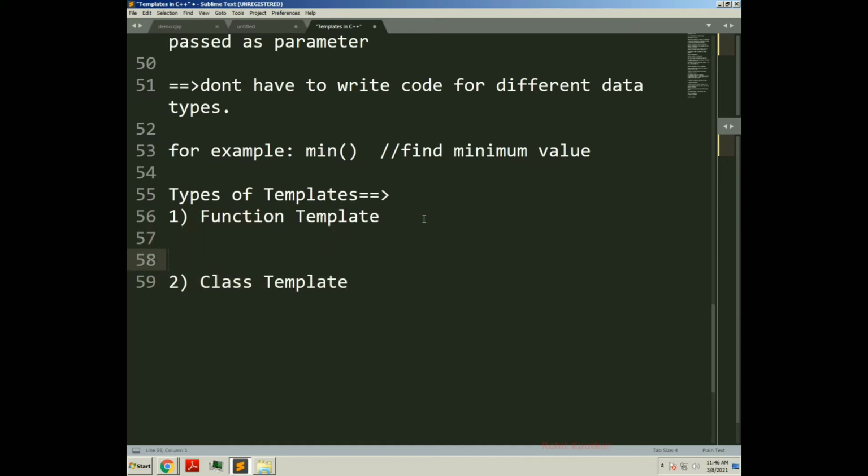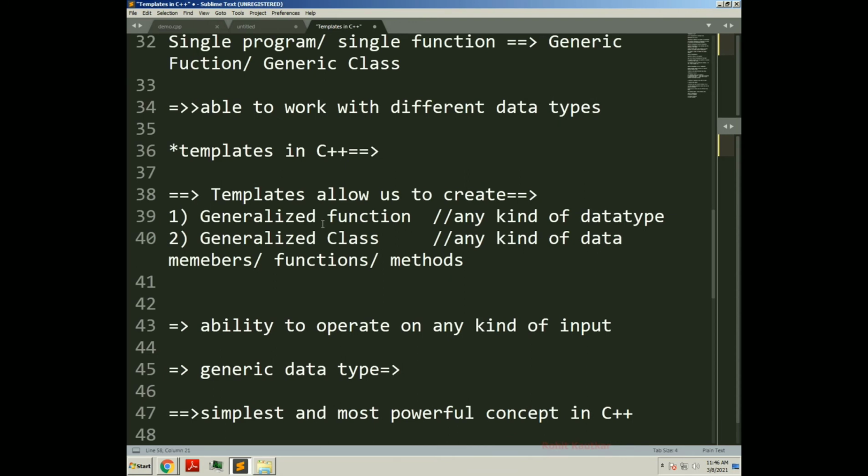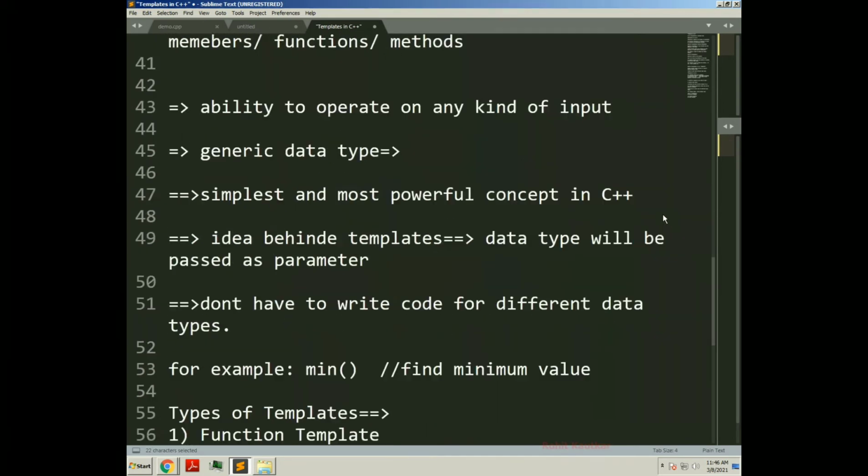So what will be the thing regarding function template? Okay, what are function templates? Function templates are also called generic function. Already in the intro we discussed. Now you know what is generic function. So generic function has the ability to deal with any kind of data type. There will be no restriction.